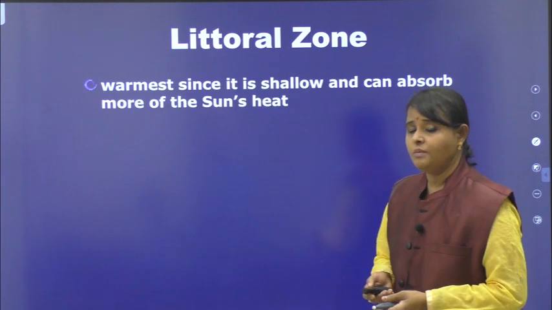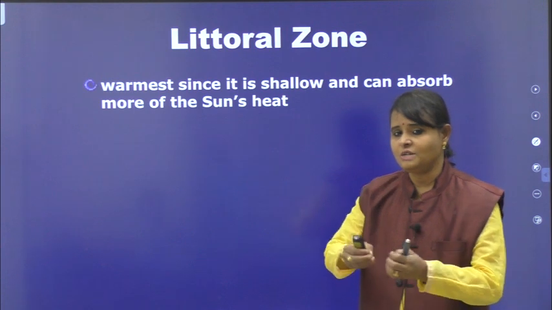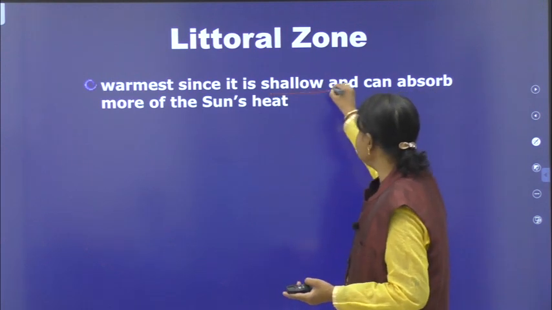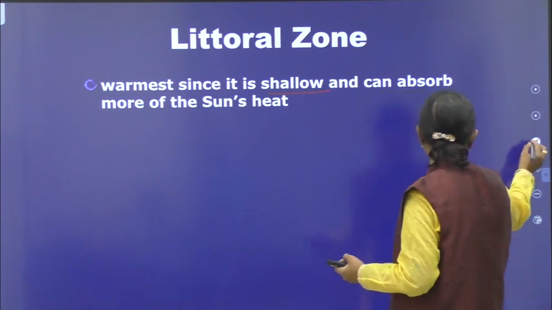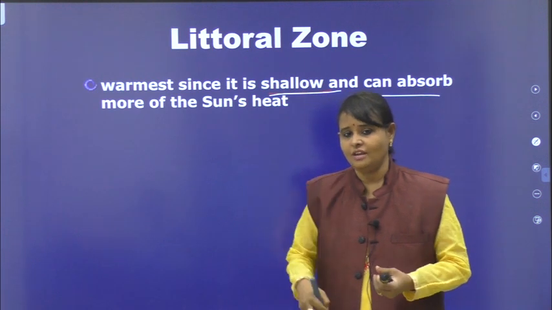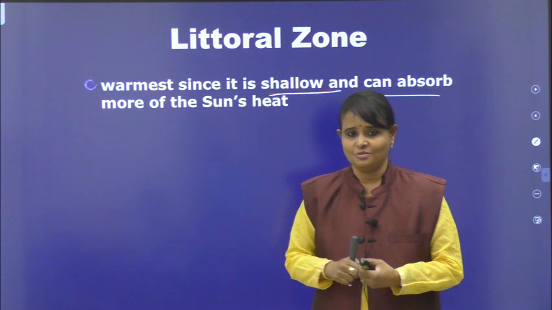Let me discuss about littoral zone. It is warm. Littoral zone is present on the surface, right? So it is a little bit warm. It is shallow. Littoral zone is shallow and it can absorb the sunlight. That means sunlight penetration is there in the littoral zone and also to some extent to limnetic zone.